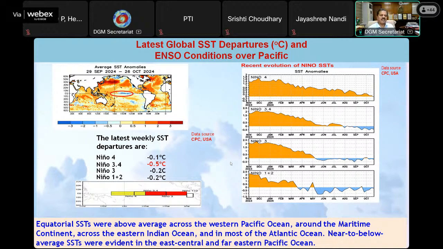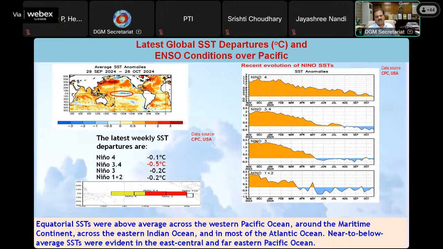But if I take the average temperature of the Nino 3.4 region, this region shown here, it is minus 0.5. If you remember, last time also when I presented it was minus 0.5, and now also it is minus 0.5. That means it is evolving slowly towards the negative side, and hence the La Nina conditions. Immediately, there is no chance of development of La Nina conditions. But towards the end of this year, say December, there could be La Nina conditions.